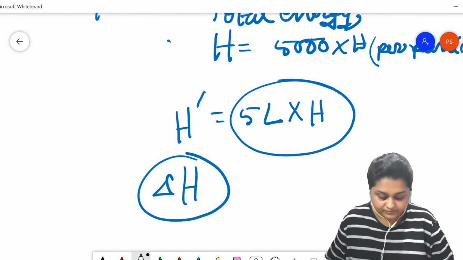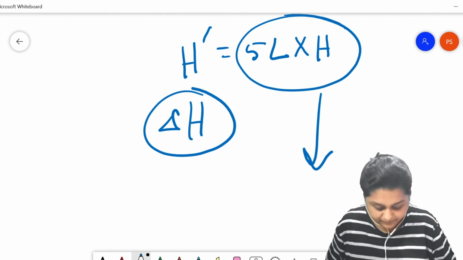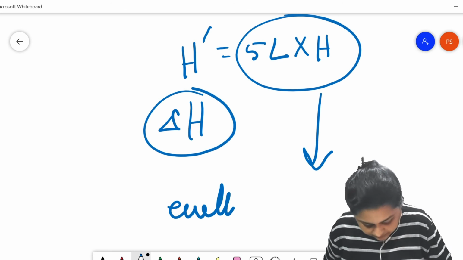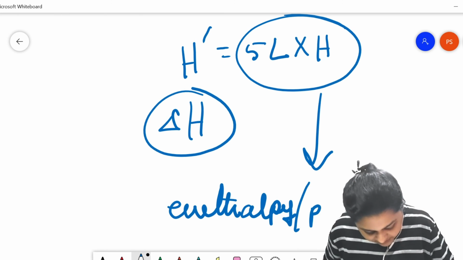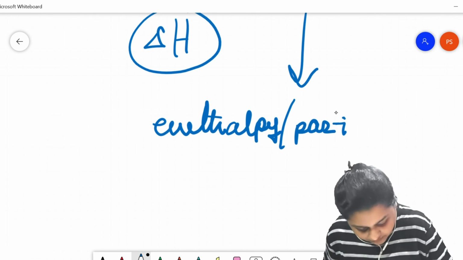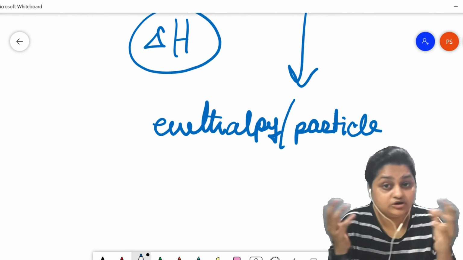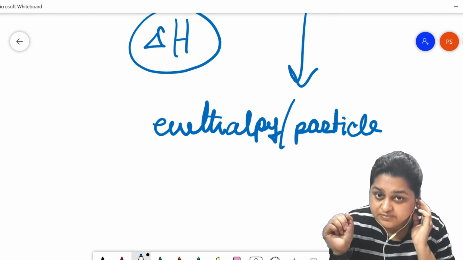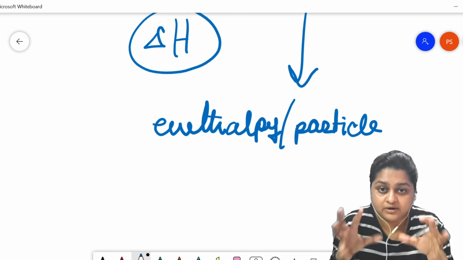But the enthalpy of each particle, the enthalpy per particle, does not depend on the number of particles, because each particle has its own amount of enthalpy.